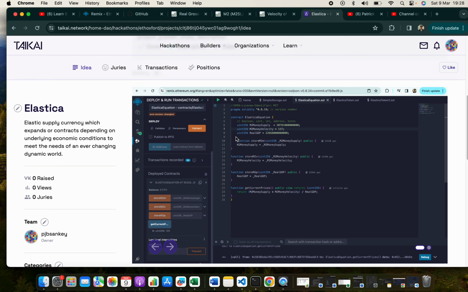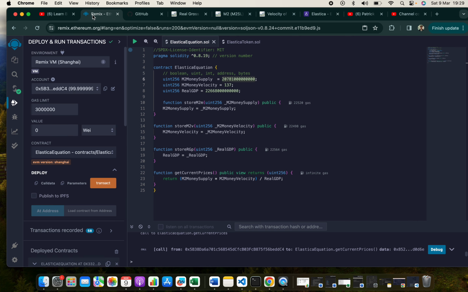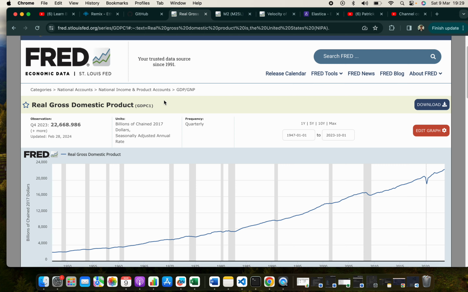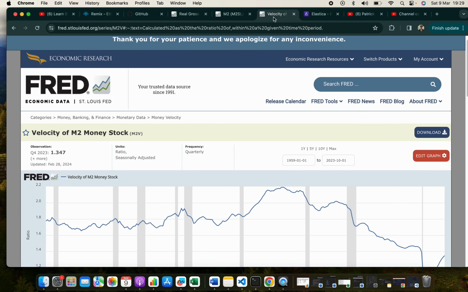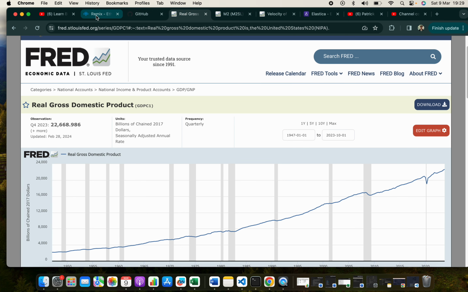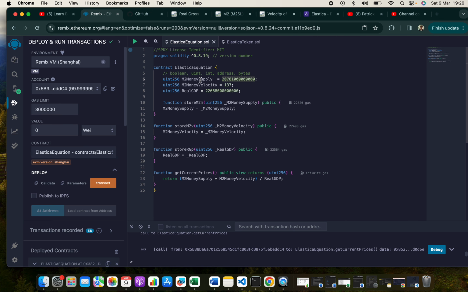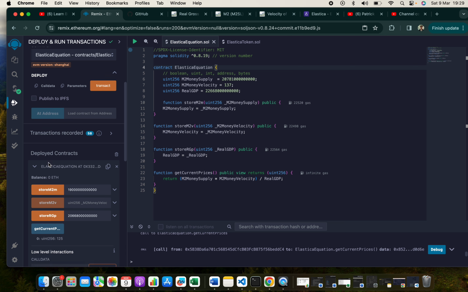We've got, as you can see, a couple of really basic smart contracts, and they're just on the Remix VM at the moment. With these figures up here, the GDP figure, M2 money supply, and velocity, I'd love to be able to call APIs from them and hook them into the smart contract with Chainlink or Flare, but I haven't been able to do that yet. So it's all very static and manual at the moment, with the figures hard coded into the memory. But yeah, as you can see, we can have a quick play around with it.